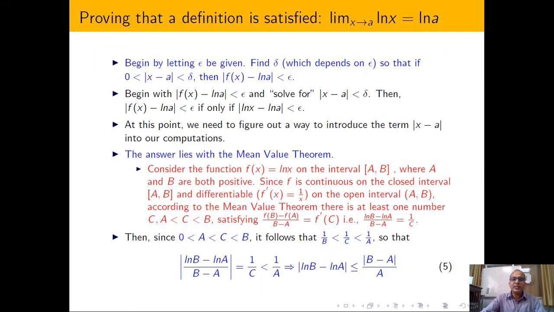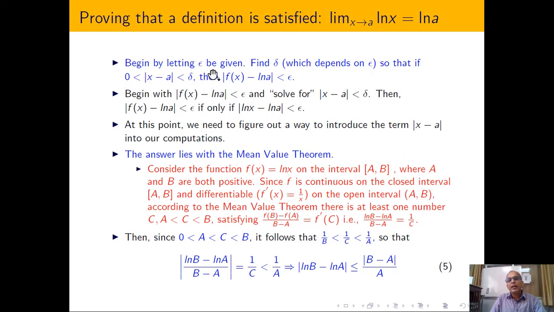So try to see one simple example of how people basically calculate this. Suppose I have the function ln x and x tending towards A. We have to prove that the limit is ln A. So again I have to formulate the epsilon-delta ball in order to prove the limit.